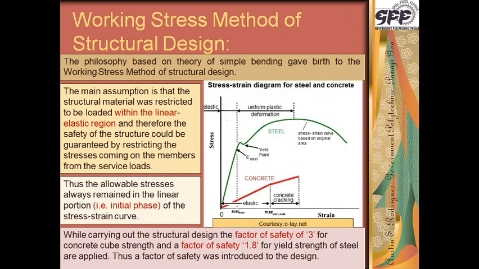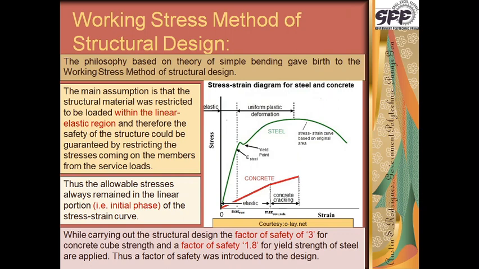So stress and strain is considered to be that straight line within the initial portion, that is the elastic region only, that has been shown over here in the diagram. Thus what happens is the allowable stresses, the permissible stresses, the stresses permitted on the members always remain within the linear portion or the initial phase of the stress strain curve.